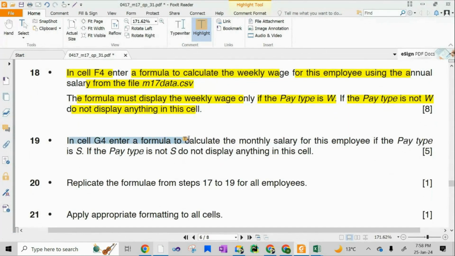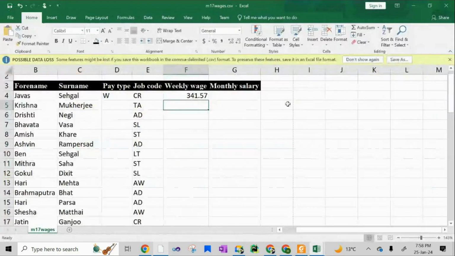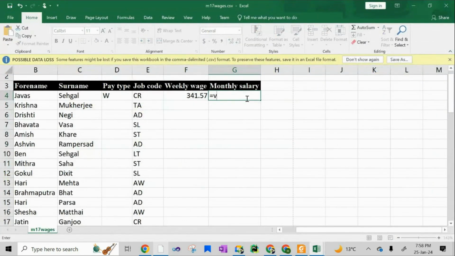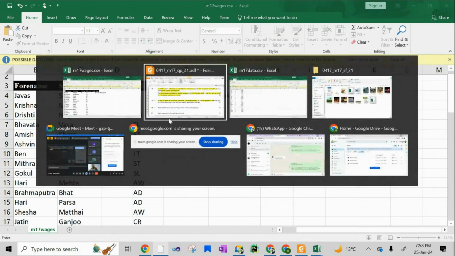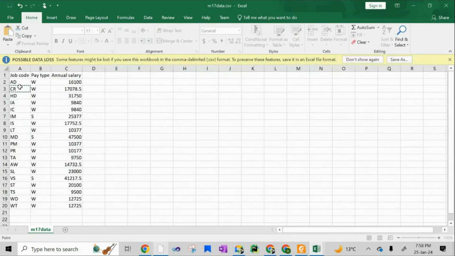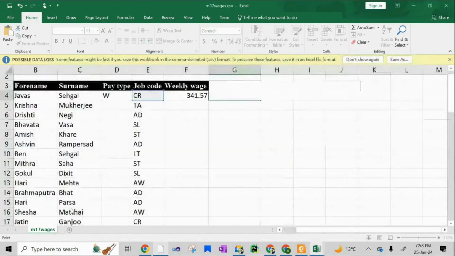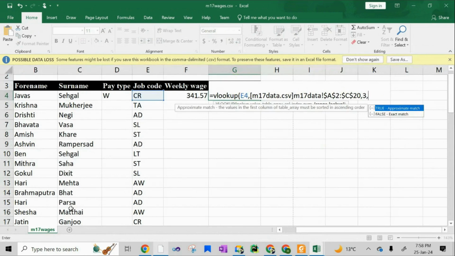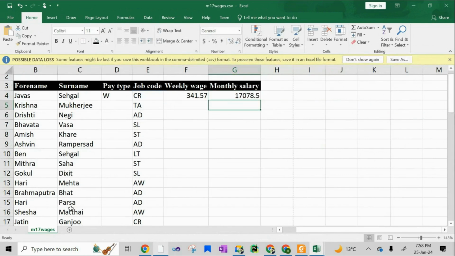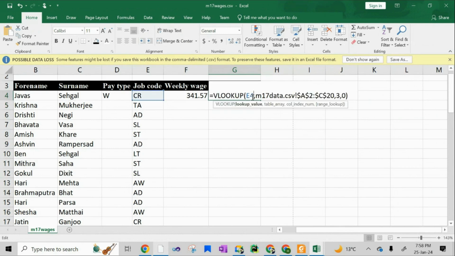In cell G4, enter a formula to calculate the monthly salary for this employee. ठीक है, तो मंथली सैलरी अब यहाँ पे चाहिए तो पहले क्या ले आओगे? एनुअल सैलरी को. तो equals to VLOOKUP job code, then you need the annual salary. So I'm going to select this whole thing. You need the values from the third column and then 0. This will give you the annual salary, but you need what? Monthly salary. So you are going to divide it by 12.